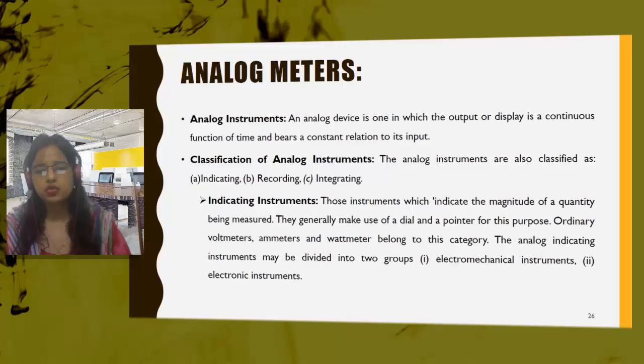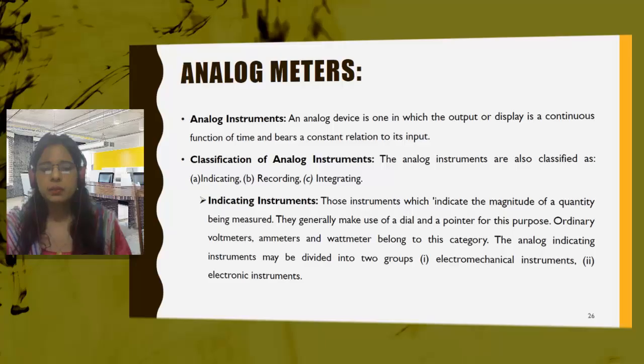First is the indicating instrument. What does the name suggest? Indicating means it is indicating something, right? Those instruments which indicate the magnitude of the quantity being measured. Whatever quantity you are measuring, the value of that quantity will be indicated on the meter. Those types of instruments are known as indicating instruments.